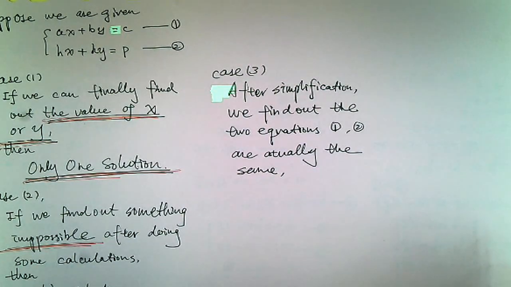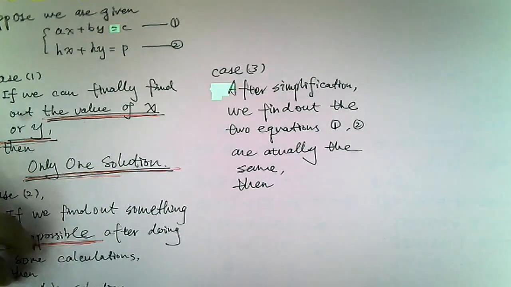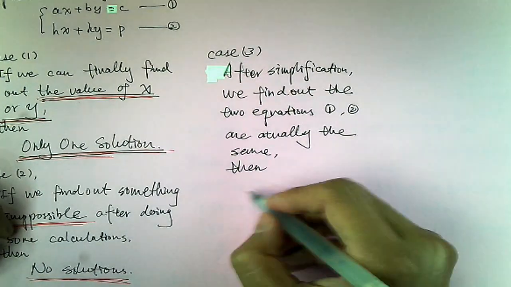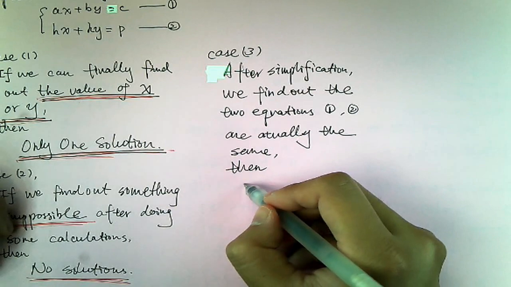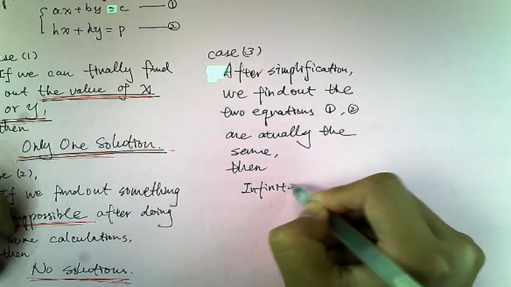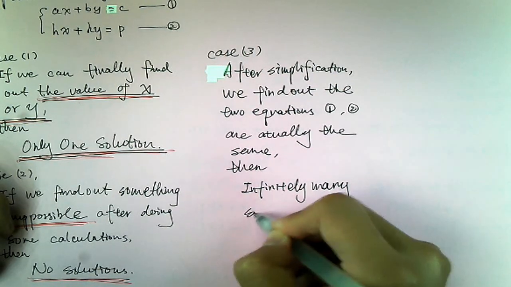Okay, then what happened to the solution? It is infinitely many. Okay, infinitely many solutions.